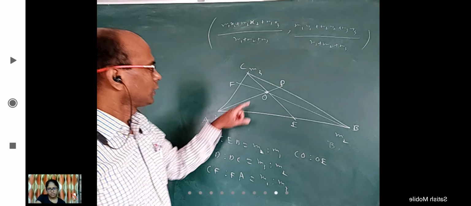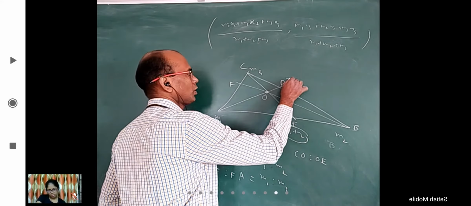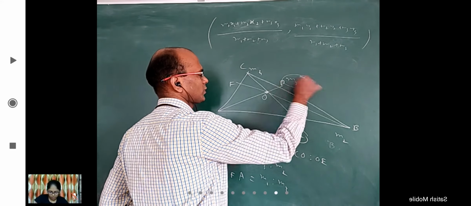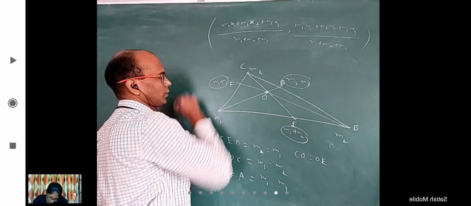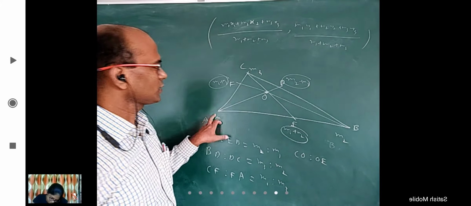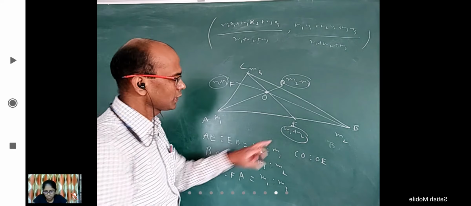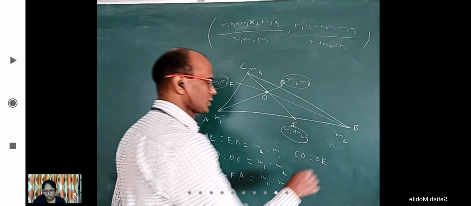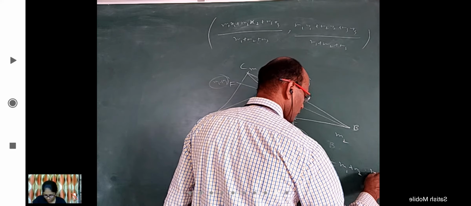Yeah, because I have to keep a mass of M1 plus M2 here, remove these two, or keep a mass of M2 plus M3, remove these two, or remove these two and write M1 plus M3. For these two, this is center of mass, for these two, this is center of mass, for these two, this is center of mass. So based on that, CO is to OE, M1 plus M2 is here and M3 is here. So I will get M1 plus M2 is to M3.